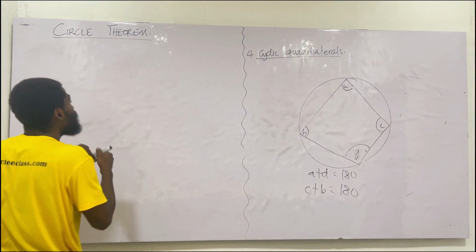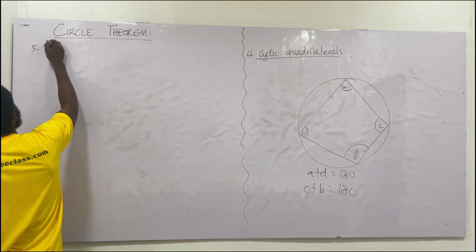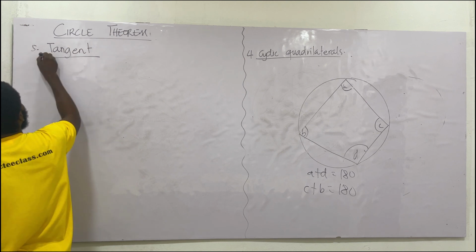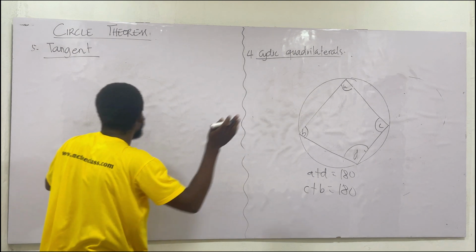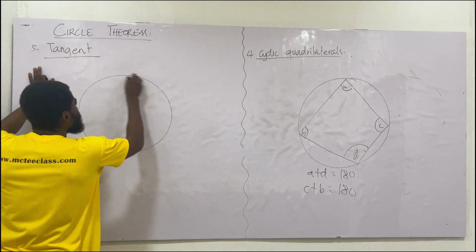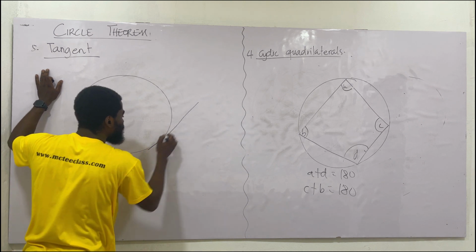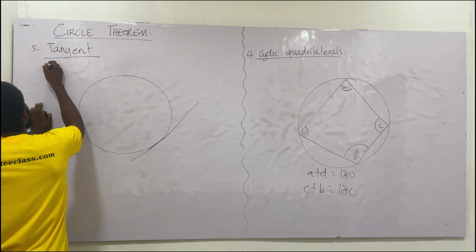Now, this is one of the aspects that most people also don't get, and that's the tangent. Very simple. That's the tangent. And that's the last principle we are looking at, the fifth one, which is the tangent. Now, the tangent is a line that touches the circumference, that passes by the circumference. So if I draw a line this way, it touches the circumference, then that line becomes a tangent. And a tangent will divide into three parts.